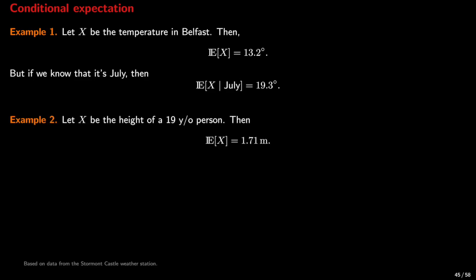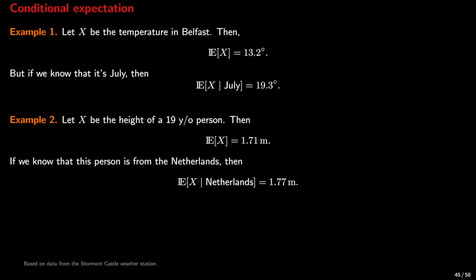One more example. The expected value of the height of a 19-year-old person is 1.71 meters. But if we know they're Dutch, the expected value, conditional on being from the Netherlands, is 1.77 meters. If additionally we know that they are male, the expected height becomes 1.83 meters. Let's see now how we can use the conditional probability to define the conditional expectation on discrete probability spaces.